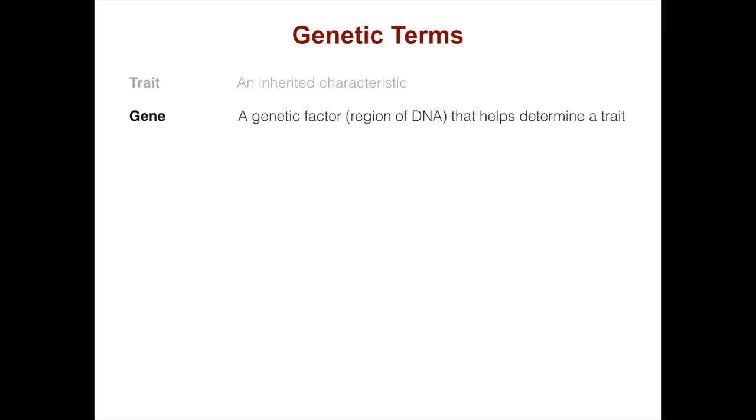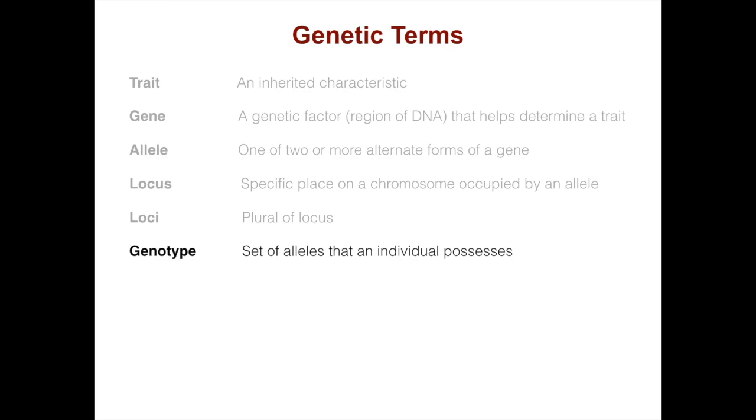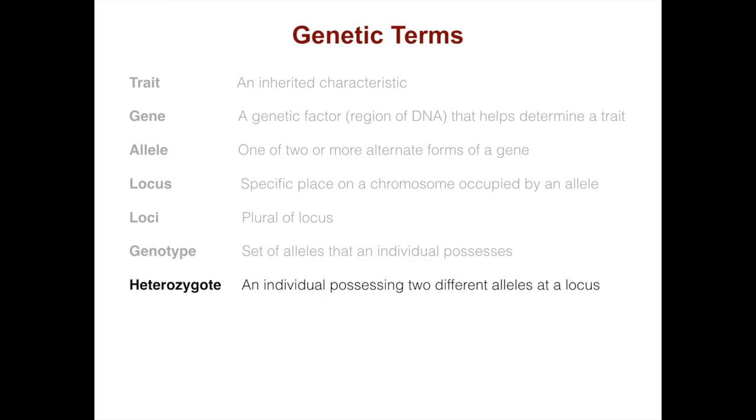This brings us to some important genetic terms. These are some terms that I would like you to know as we proceed through today's lecture and also through the rest of the class. Trait, an inherited characteristic. Gene, a genetic factor, region of DNA, that helps determine a trait. Allele, one of two or more alternate forms of a gene. Locus, specific place on a chromosome occupied by an allele. Loci, plural of locus. Genotype, set of alleles that an individual possesses.